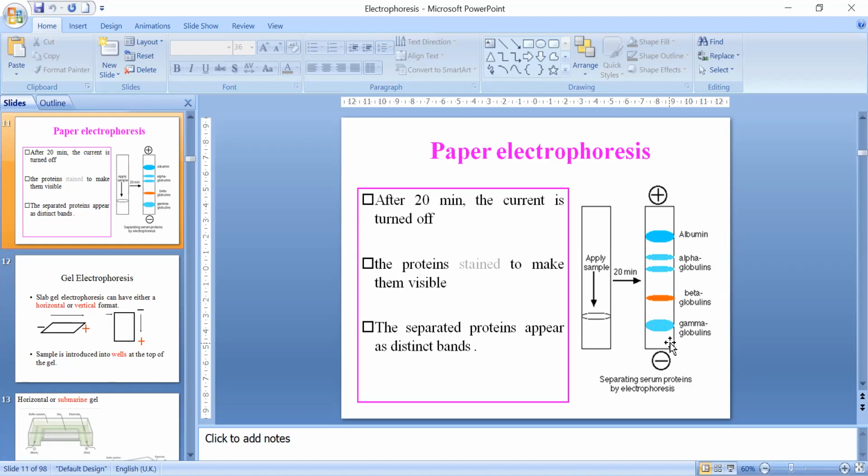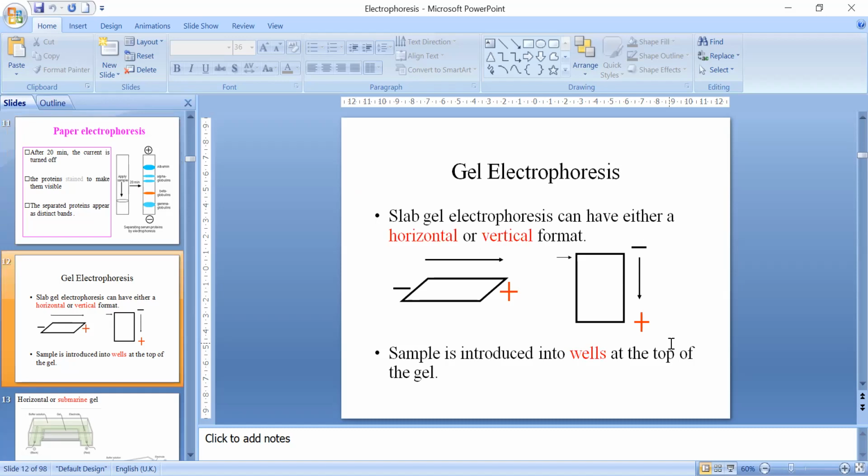Then we thought, can we have a matrix in between, neither solid like paper nor liquid like a solution. So we got the concept of gel electrophoresis, in which the matrix is made in the form of gel. We have two kinds of gel electrophoresis. One is called agarose gel electrophoresis, and another is called polyacrylamide gel electrophoresis. In agarose gel electrophoresis, agarose is used for making the gel, and in polyacrylamide, a mixture of acrylamide and bisacrylamide is used for preparation of the gel.